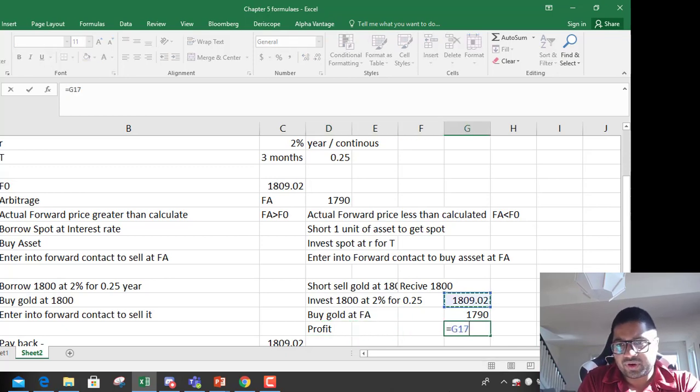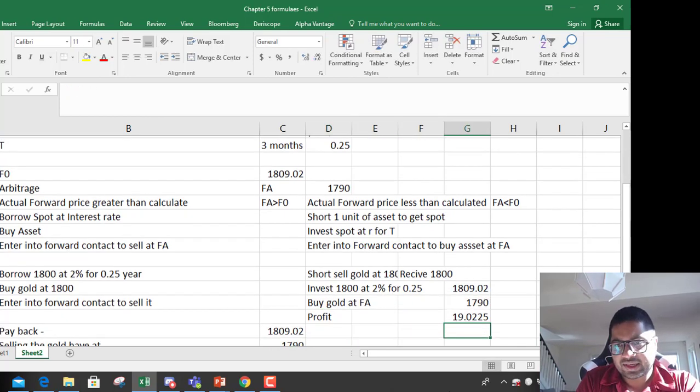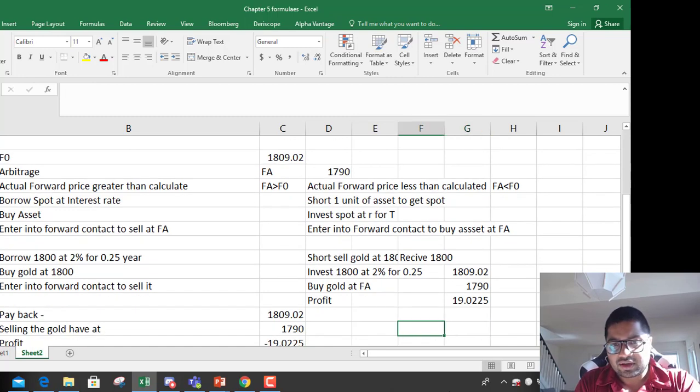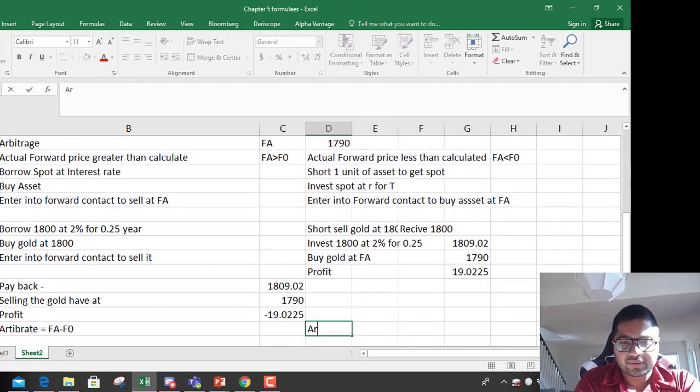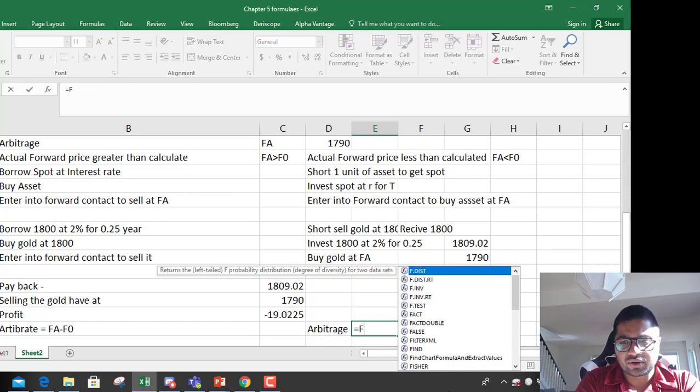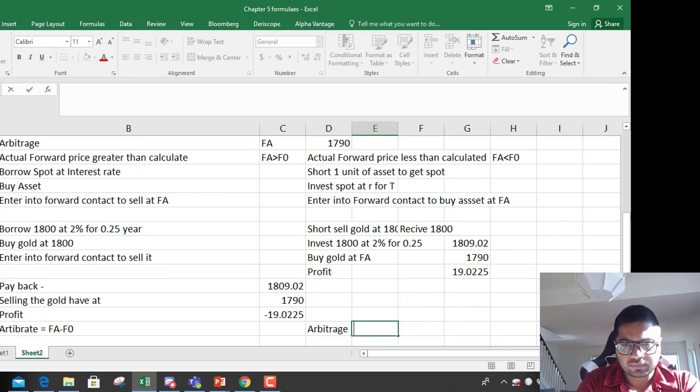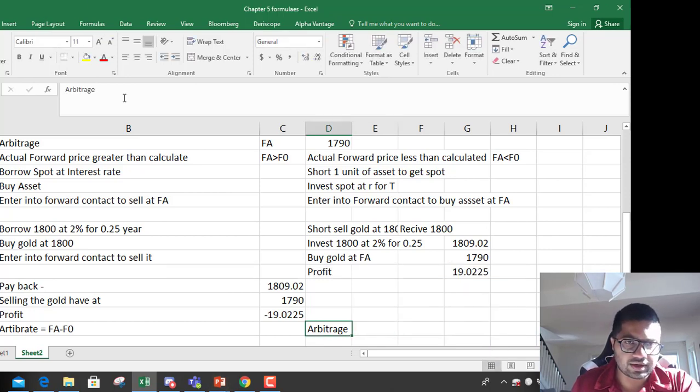So the actual profit you are going to make is $19. The arbitrage profit in this case equals F0, the calculated forward, minus FA.